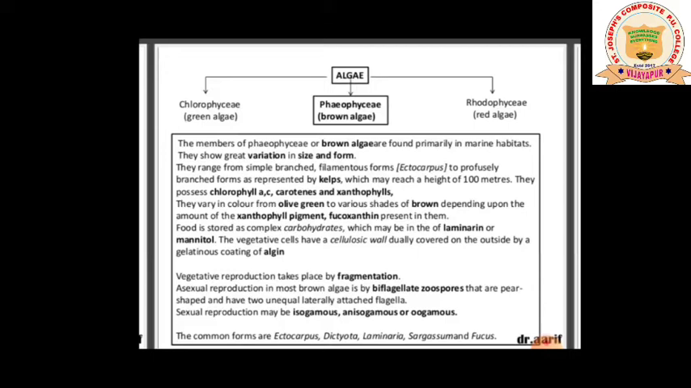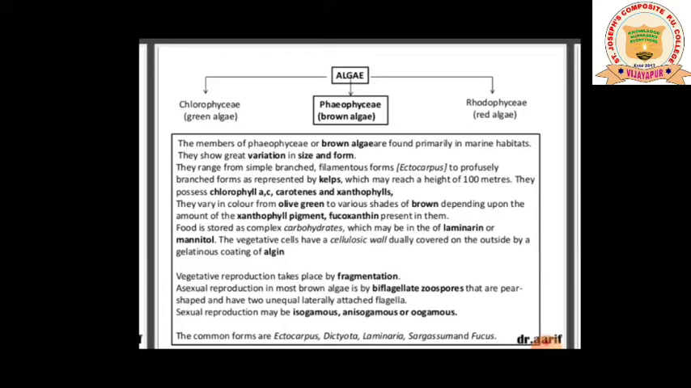They possess chlorophyll a and c, carotenes and xanthophylls. So the pigments present in the brown algae which give them the brown color are nothing but chlorophyll a, chlorophyll c, carotenes and xanthophyll. They vary in color from olive green to various shades of brown depending upon the amount of the xanthophyll pigment fucoxanthin present in them.